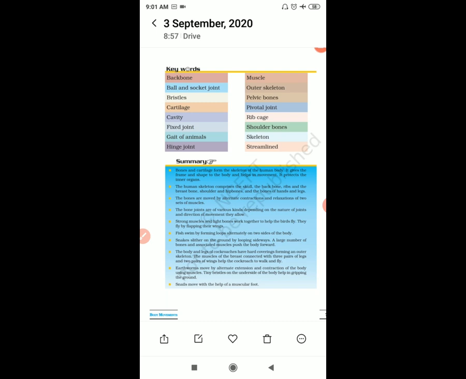This is the summary part of chapter number 8. As it was very long, we have studied many things inside it. So let us revise what we have studied in chapter number 8, right?